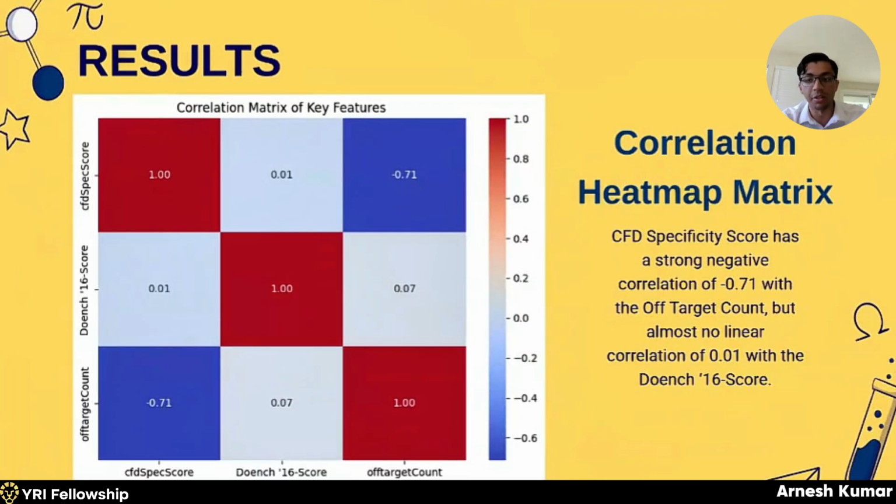And our final result will be focused on the comparison for test set performance between both our machine learning models. So this is a correlation heat map matrix that reveals our key finding of a near zero correlation between the CFD specificity score and the DOANCE16 score. So the CFD specificity score indicates how well a guide avoids cutting off targets, and the DOANCE16 score indicates how efficiently a guide cuts the right location. So this emphasizes the need for our AI-driven framework to maximize both safety and efficiency simultaneously, as opposed to trading one for the other.